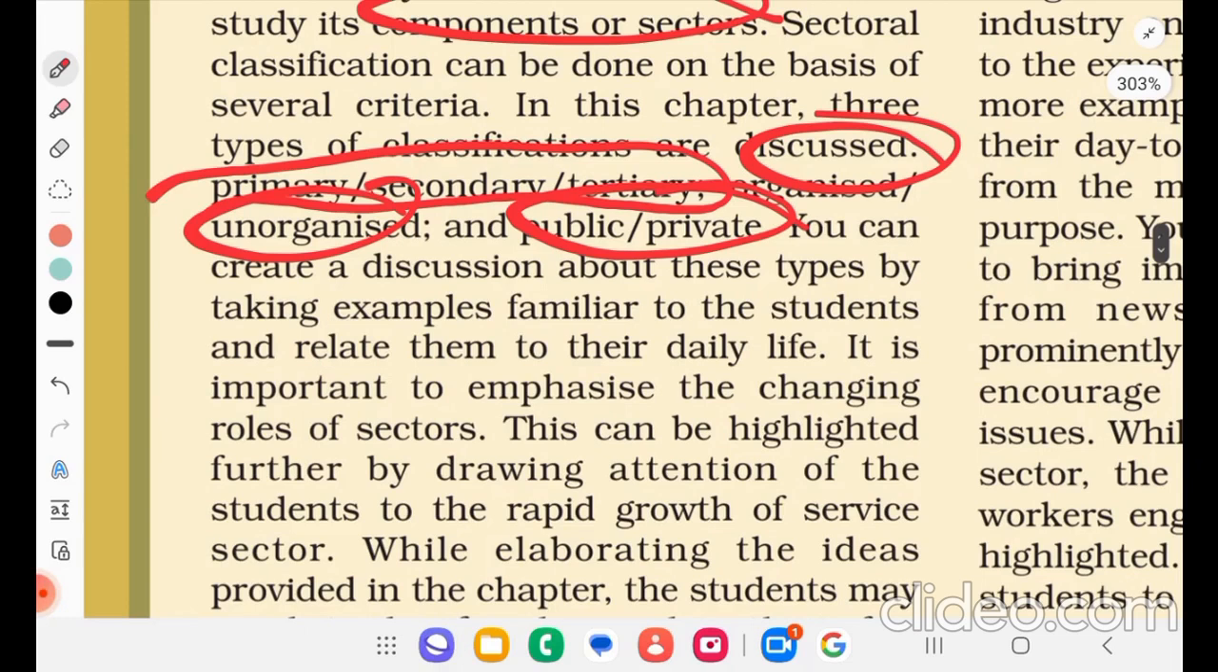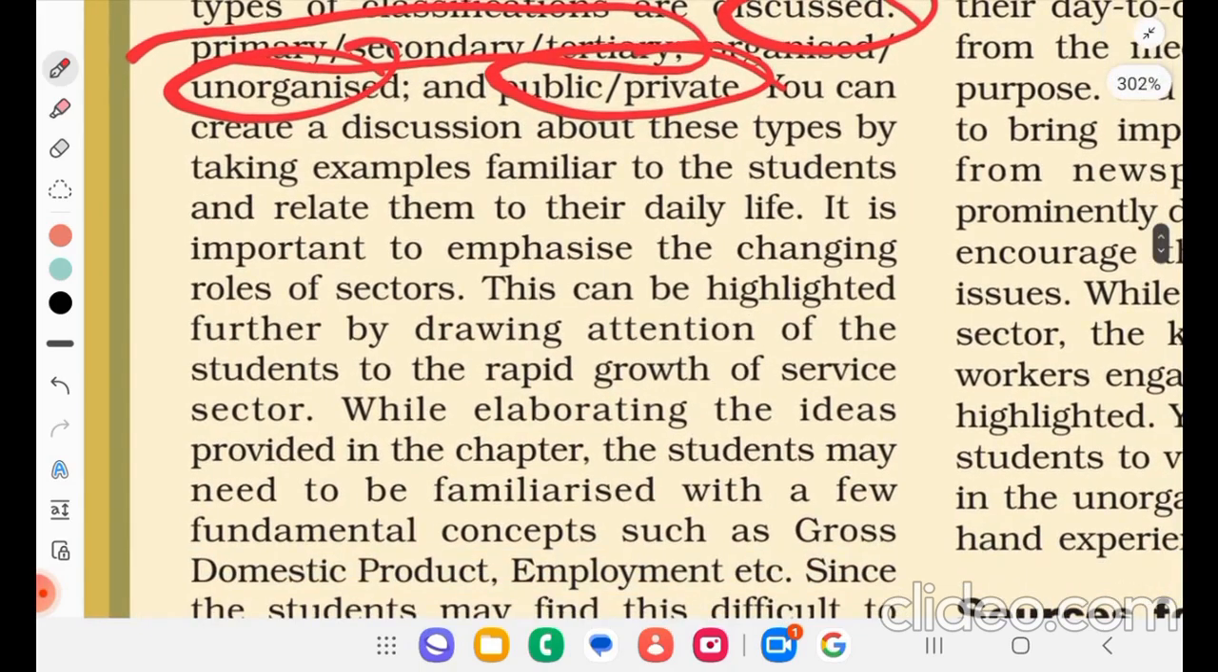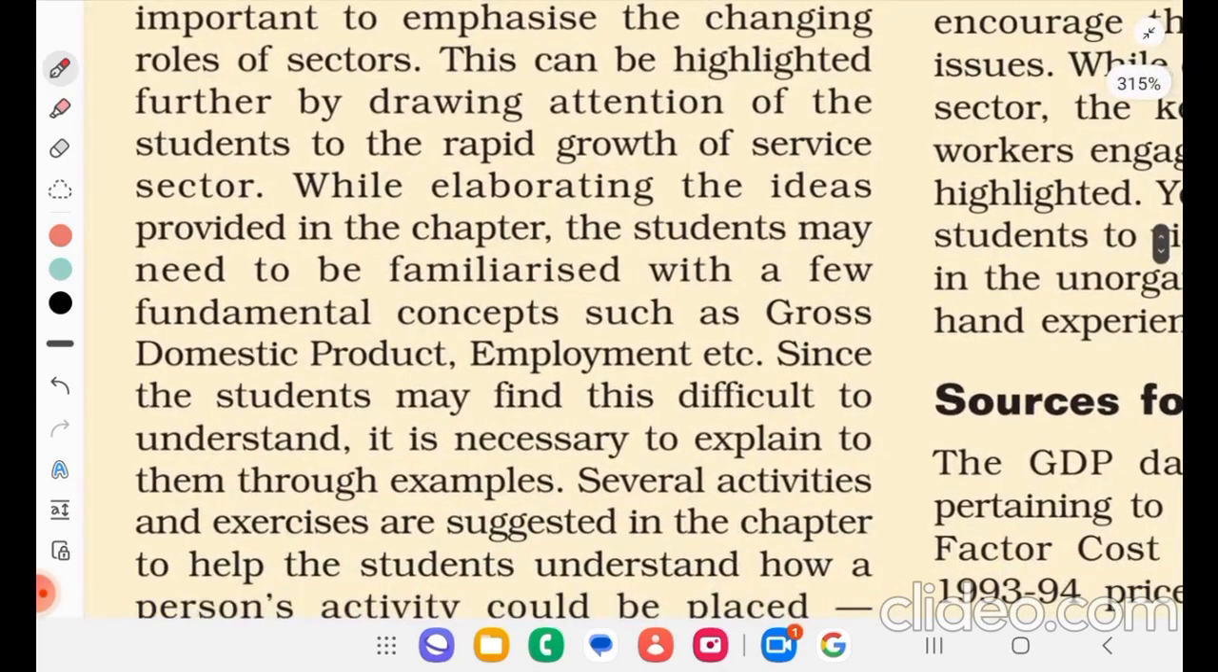You can create a discussion about these types by taking examples familiar to the students and relating them to their daily life. It is important to emphasize the changing role of sectors. This can be highlighted further by drawing the attention of the students to the rapid growth of the service sector. While elaborating the ideas provided in the chapter, the students may need to be familiarized with a few fundamental concepts such as gross domestic product, employment, etc. Since the students may find this difficult to understand, it is necessary to explain to them through examples.